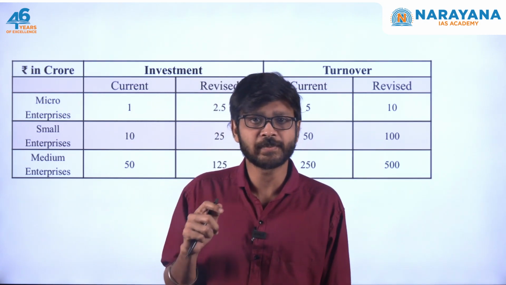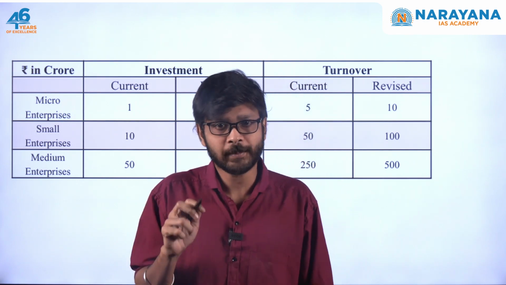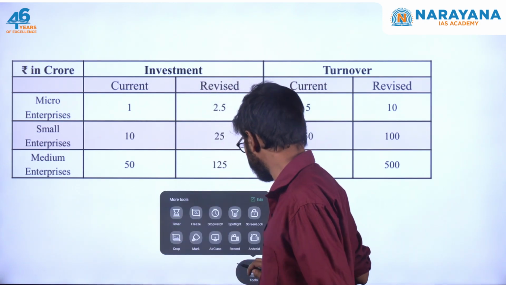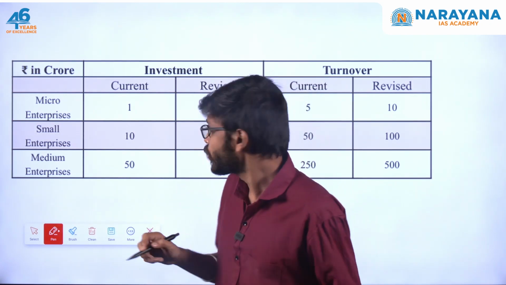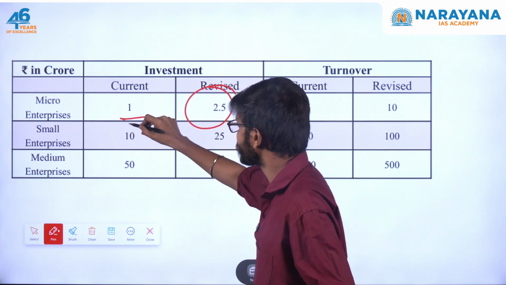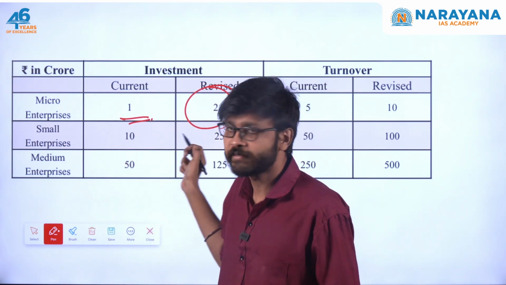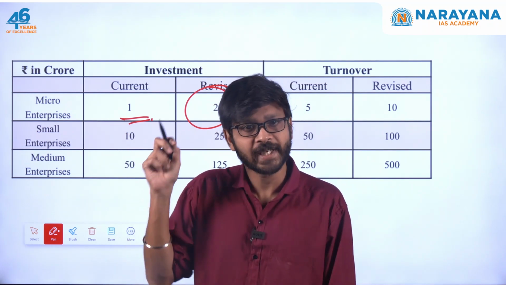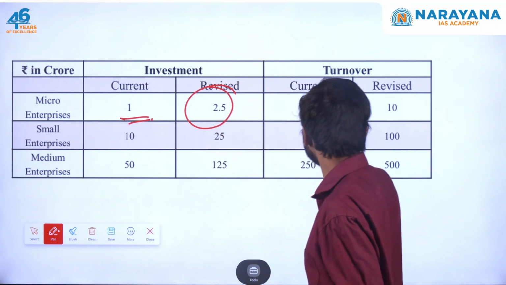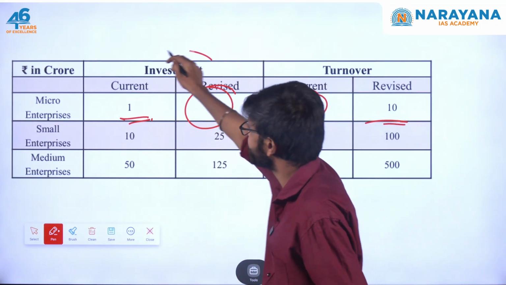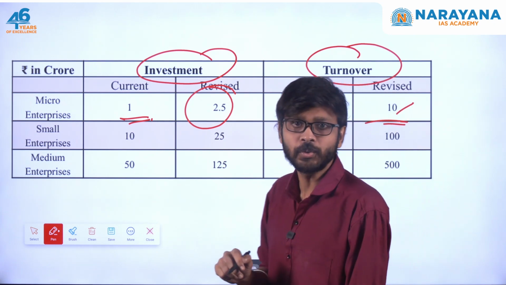They have been increased by 2.5 times and 2 times respectively. Here you can see the investment limits. Micro enterprises can now invest up to 2.5 crore. Earlier it was 1 crore. Again, the turnover has also been changed. The turnover limit has been revised from 5 crore to 10 crore. So this is regarding investment, and this is regarding turnover.